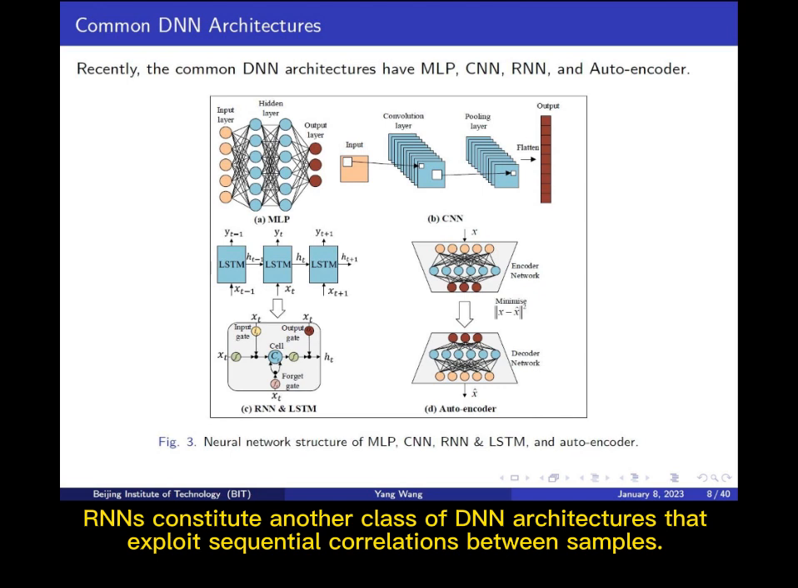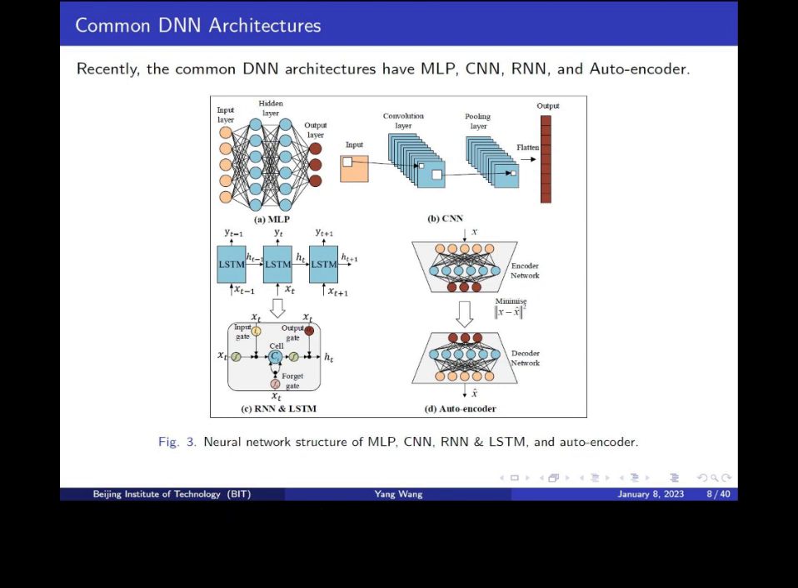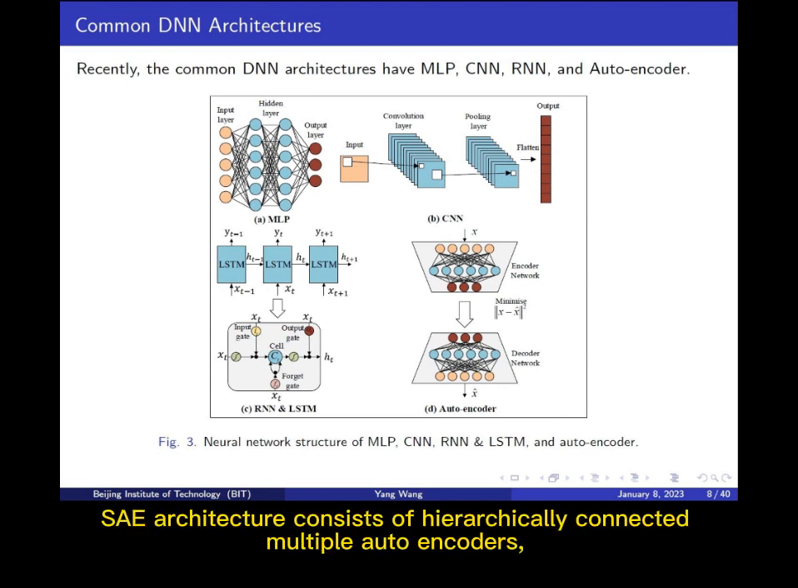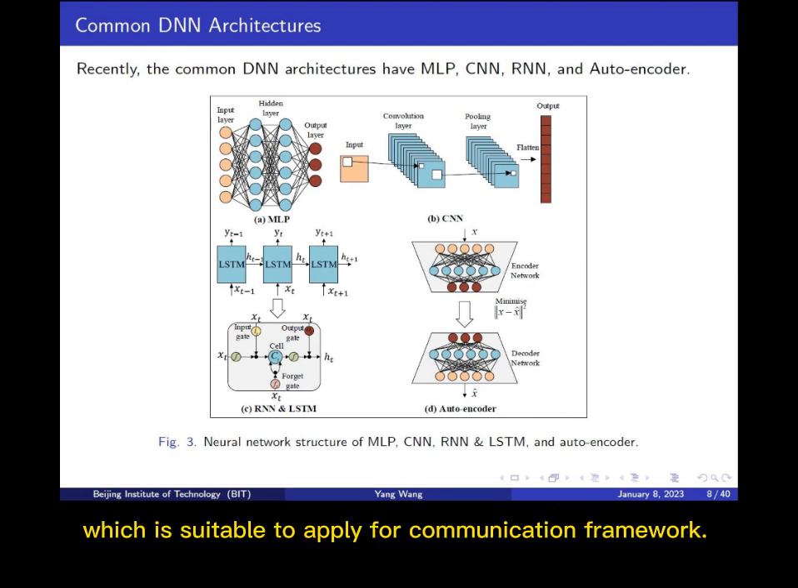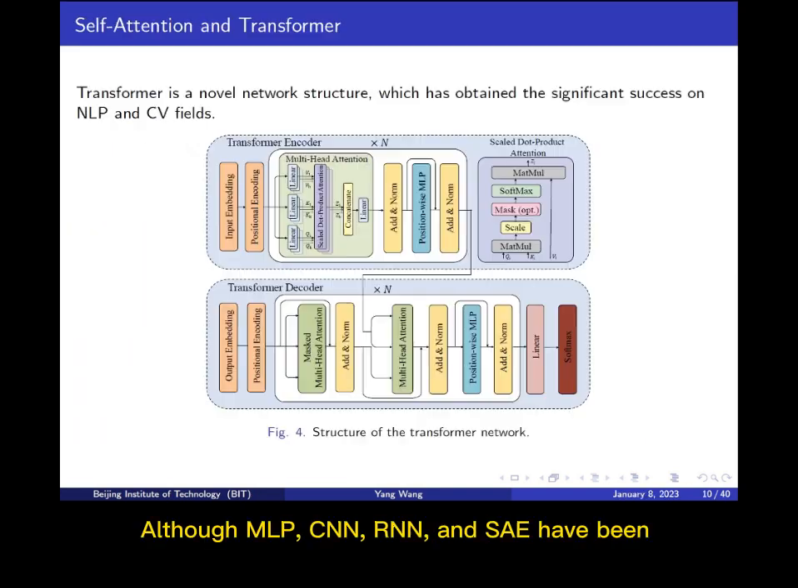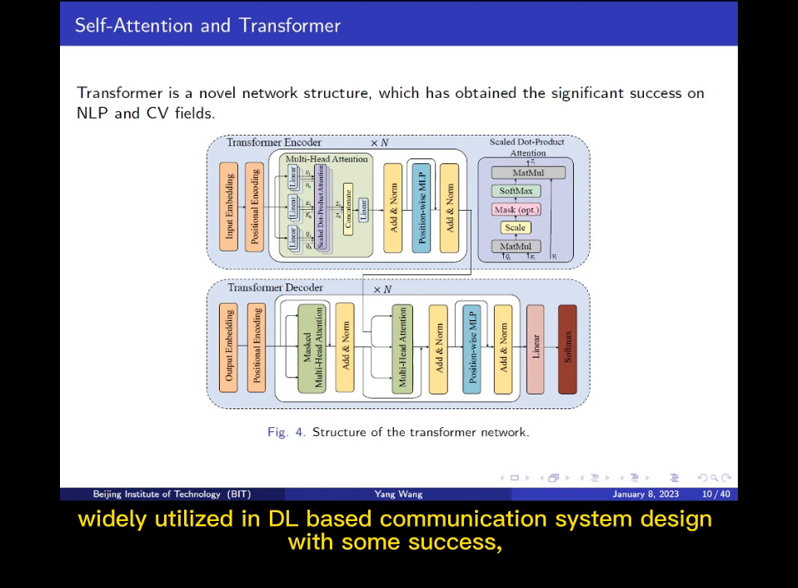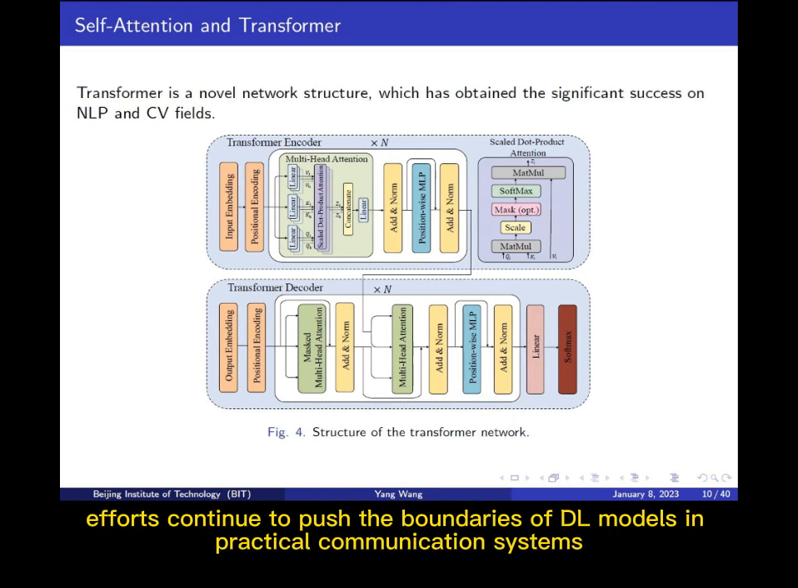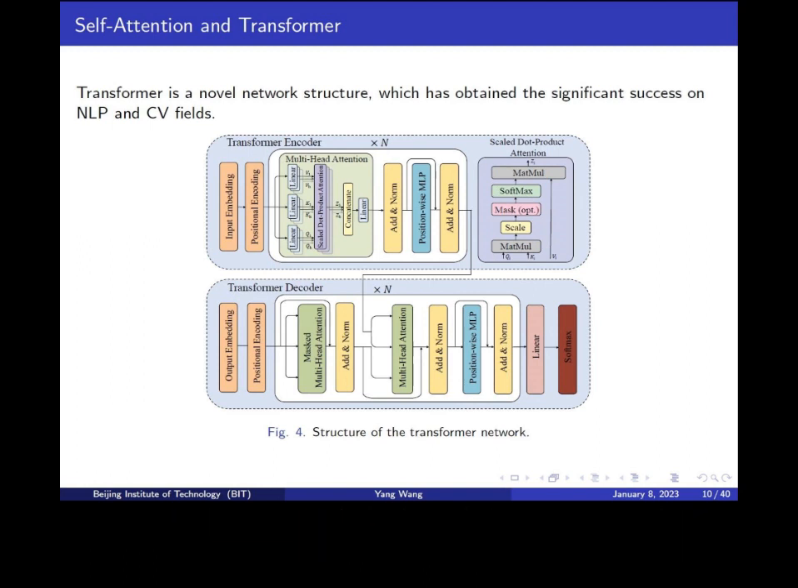RNNs constitute another class of DNN architectures that exploit sequential correlations between samples. SAE architecture consists of hierarchically connected multiple autoencoders, which is suitable to apply for communication frameworks. Although MLP, CNN, RNN, and SAE have been widely utilized in DL-based communication system design with some success, efforts continue to push the boundaries of DL models in practical communication systems.